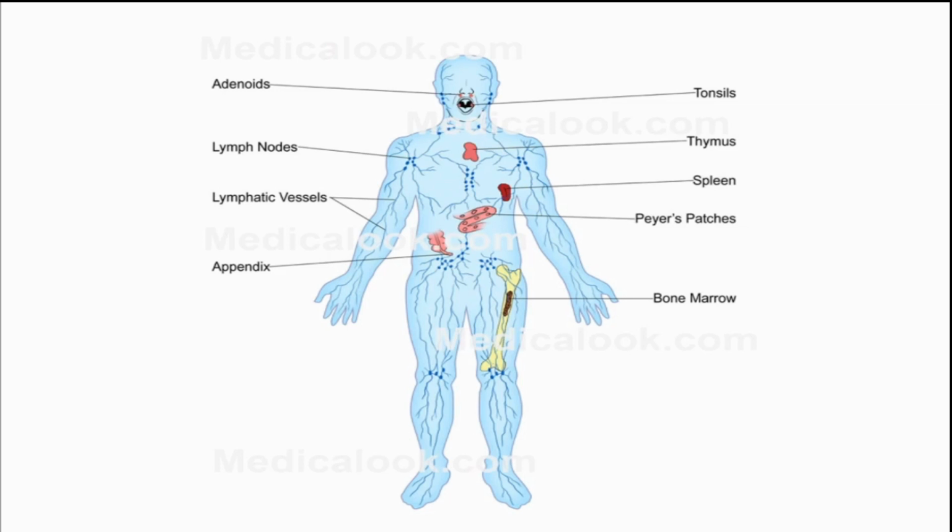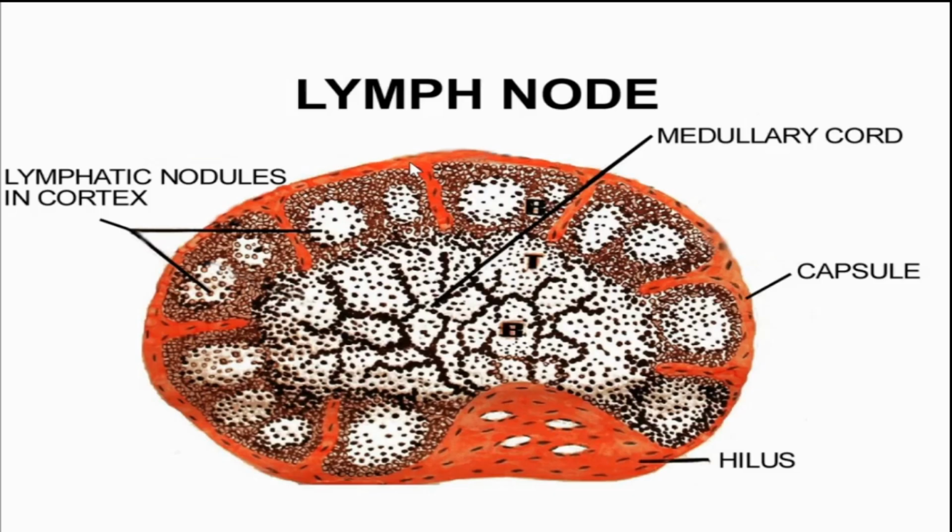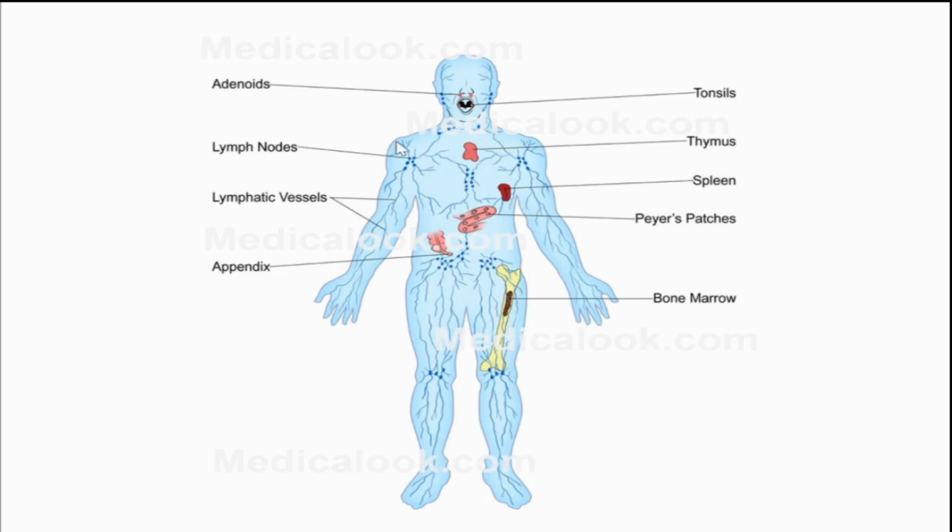Through the capillaries and ducts from different body parts, it is carrying the body fluid to the nodes, and on reaching the node the fluid is filtered to remove all foreign particles. And inside these nodes are present B and T lymphocytes.